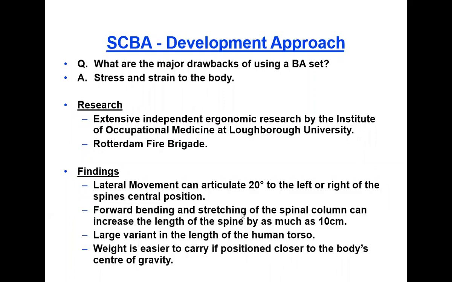Then forward bending and stretching of the spinal column can increase the length of the spine by as much as 10 centimeters. So the length of your spine is also affected by the use of this self-contained breathing apparatus. Then there is large variation in the length of the human torso. And weight is easier to carry if positioned closer to the body's center of gravity. So we have to check the body's center of gravity, that is the center where the total weight is balanced, and accordingly adjust the SCBA.